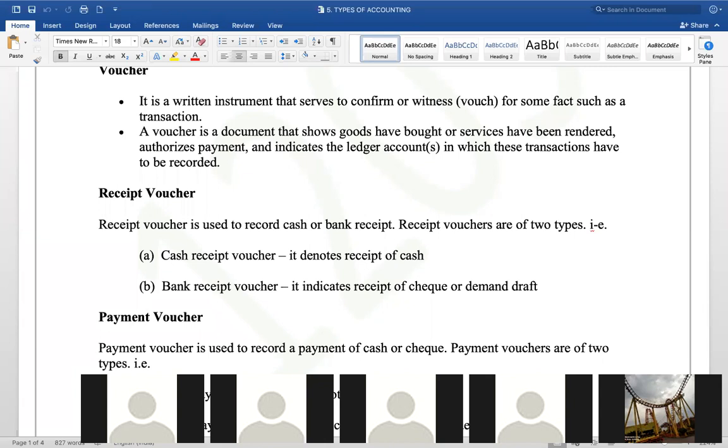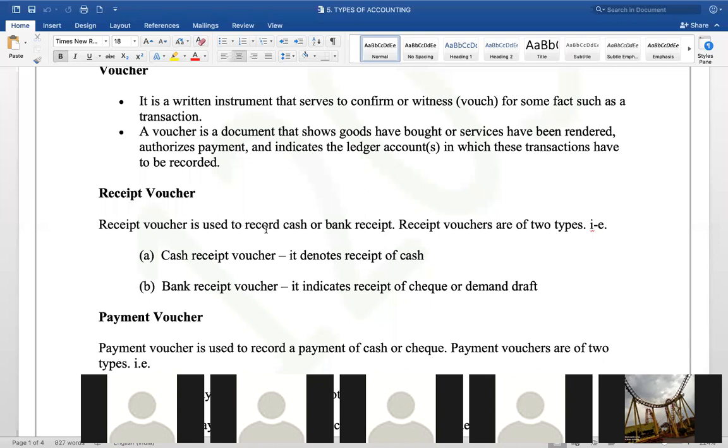Amrut puts his signature. What is this? It is an acknowledgement that he has received the money, so that I don't have the chance of misappropriating the fund. Okay, that is a voucher, right?